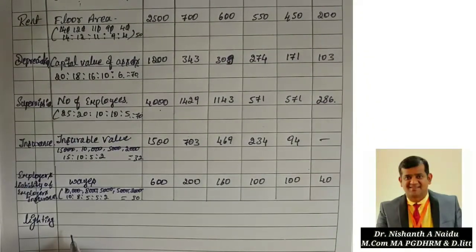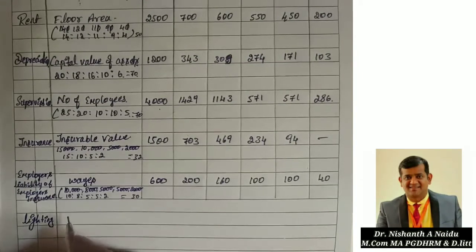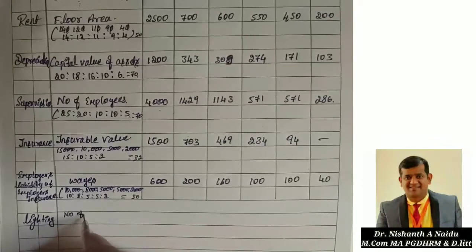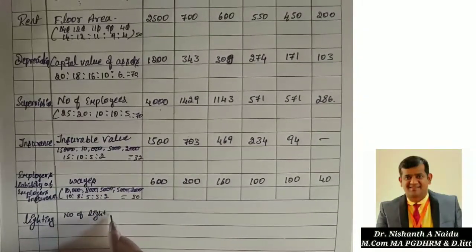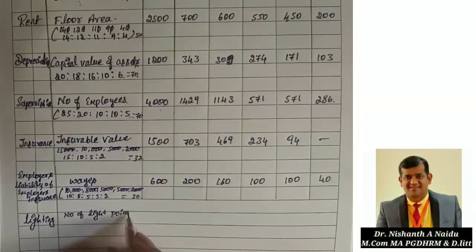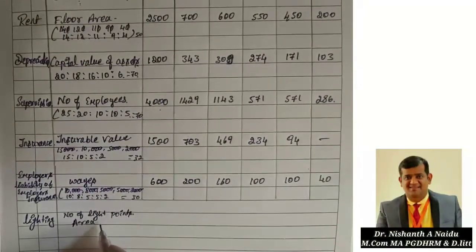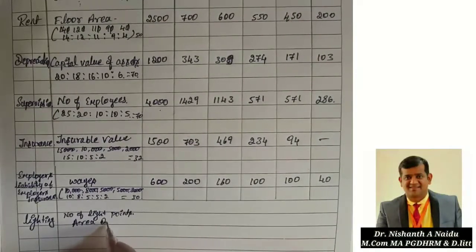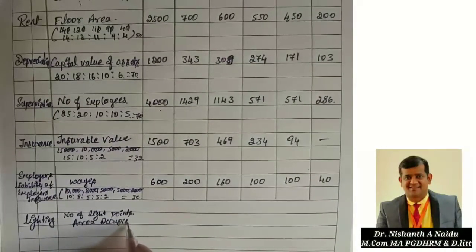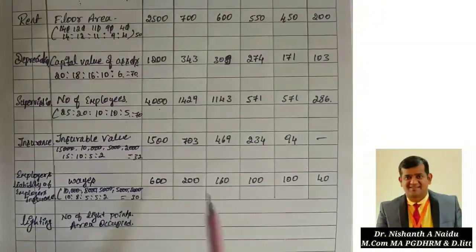So lighting is always, I said, based on number of light points or area occupied. In this problem, he has not given the number of light points. Usually it is on number of light points. Since it is your first problem, I am mentioning this. But I have not given the number of light points, so I am going to take it on the basis of area occupied. So floor area, we have already taken area occupied.